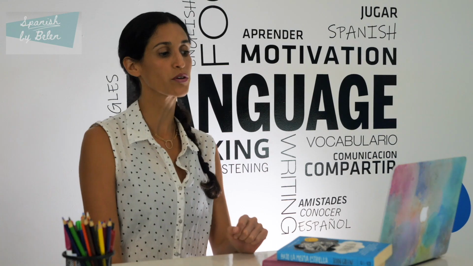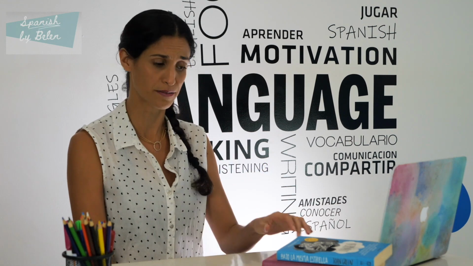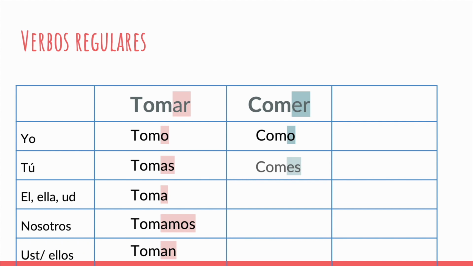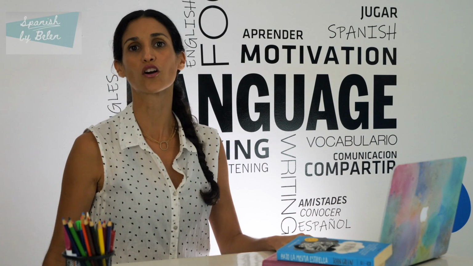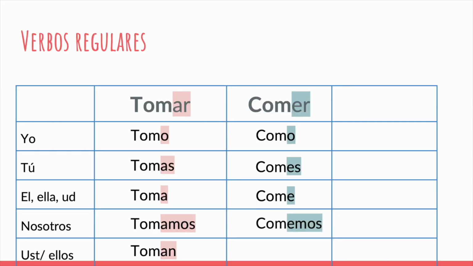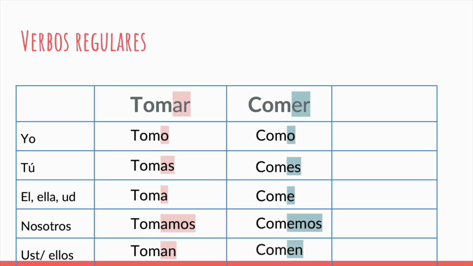For yo, I'm going to say como. So the ending is still an O for this case. Como. What am I saying? I'm saying I eat. Tú comes. Él, ella o usted come. Nosotros comemos. Y ustedes o ellos o ellas comen. So there you got all the different endings for the ER verbs.